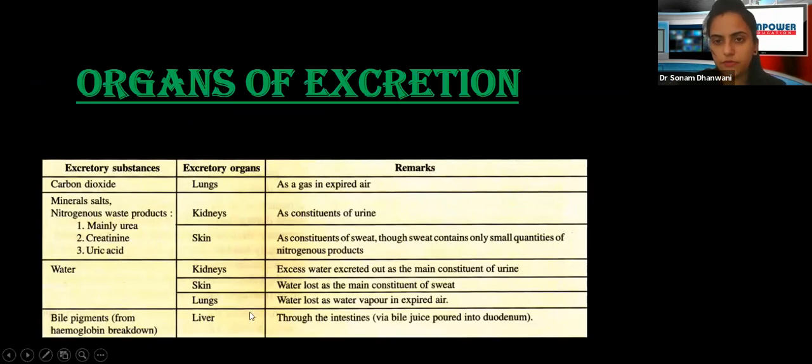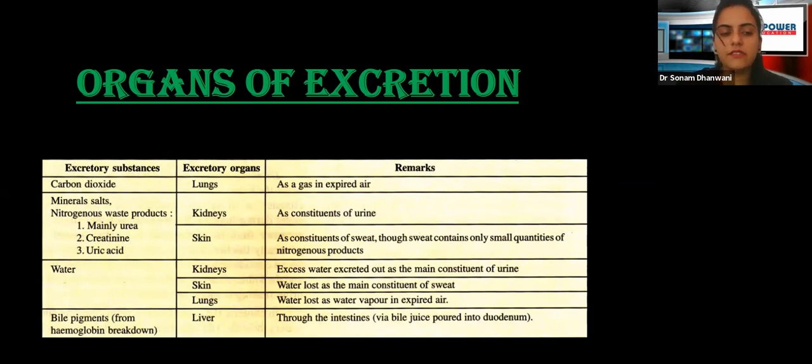This is exactly what we have just seen. We'll have a quick go through again. Carbon dioxide is excreted via the lung as a gas in the expired air, because of the process of respiration. Mineral salts, urea, creatinine and uric acid, we've seen all this, right? Creatinine and uric acid is also excreted via the skin because it is a constituent of sweat. Then we have seen kidneys, excess water goes out. Skin, again, it goes out in the form of sweat. Lungs, we have seen, in the form of carbon dioxide it is thrown out.